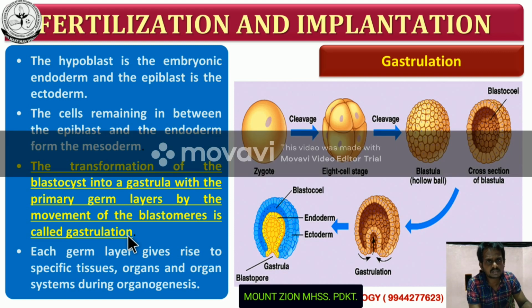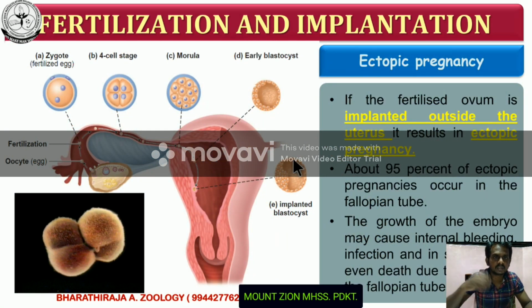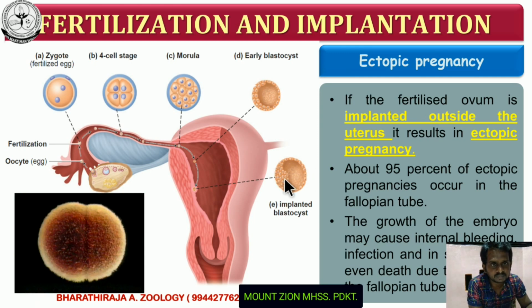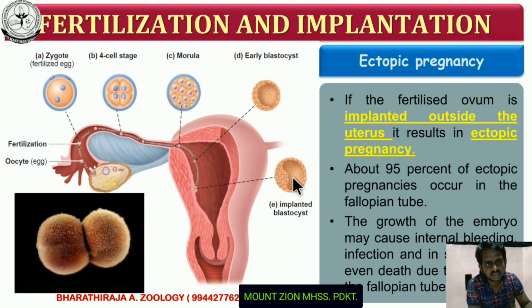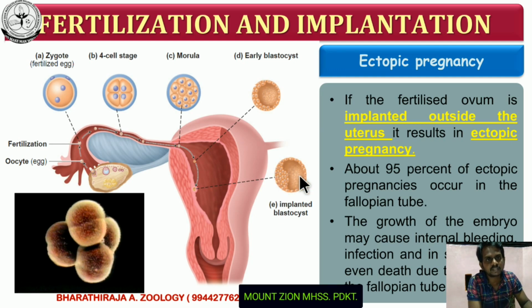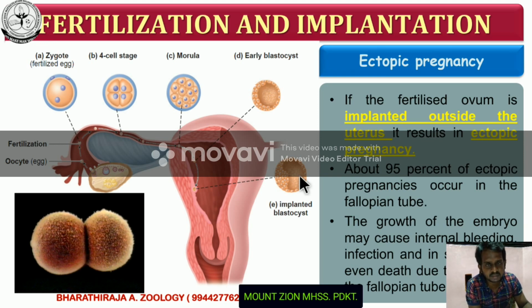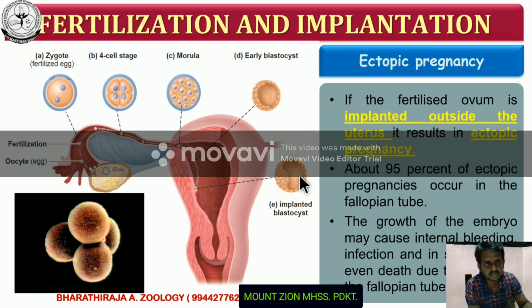Okay. One more structure you have to understand in this part: how the germ layers are formed. So we go to the previous slide. Here this is the trophoblast, followed by the inner cell mass. The inner cell mass differentiates into 2 types of layers, namely epiblast and hypoblast.